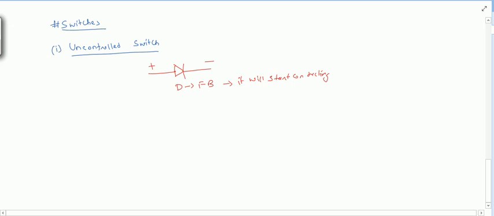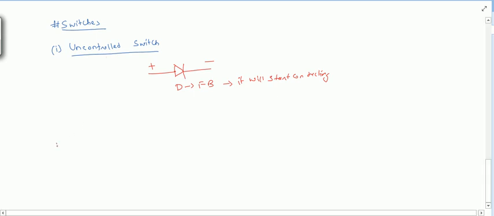It will start conducting just as we apply this potential difference across it, right? So I cannot control when I want to turn this diode on. It will immediately turn on when it is forward biased. So it is like an uncontrolled switch, right?